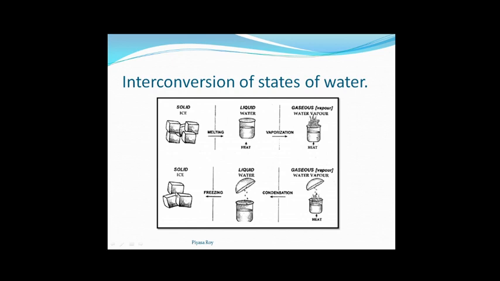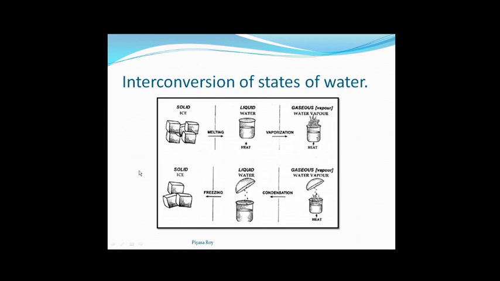So this process is called freezing. So from ice we are getting water, from water we are getting water vapor, and the water vapor can be converted again to liquid water, and this water can be converted again to solid.